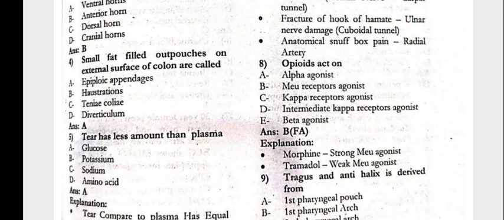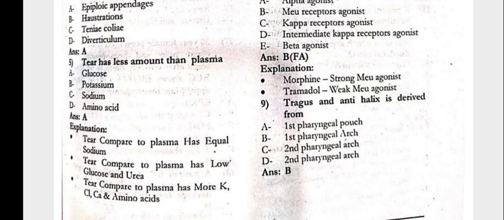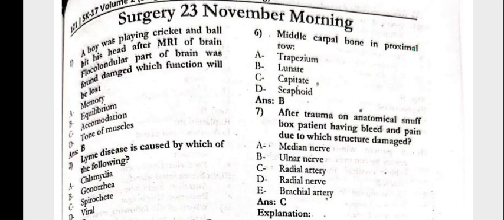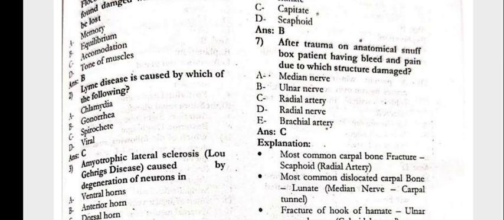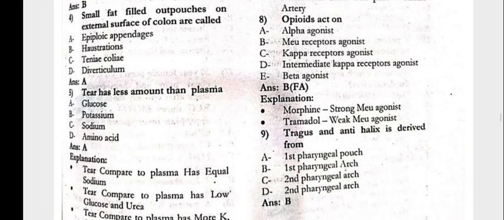The small fat-filled pouches on the external surface of the colon are called the epiploic appendages. The tear has less amount than the plasma, that is glucose. Next, question number 6: the middle carpal bone in the proximal row is the lunate. After trauma on the anatomical snuffbox, the patient has bleeding and pain. Due to which structure damage? That is a radial artery. Opioids act on the mu receptors as agonists.